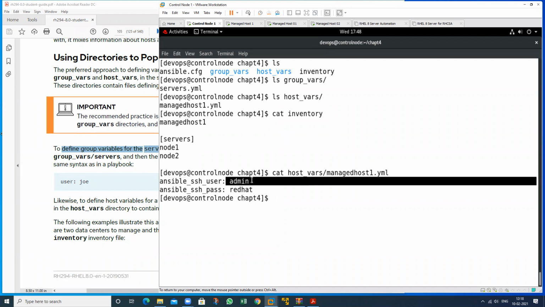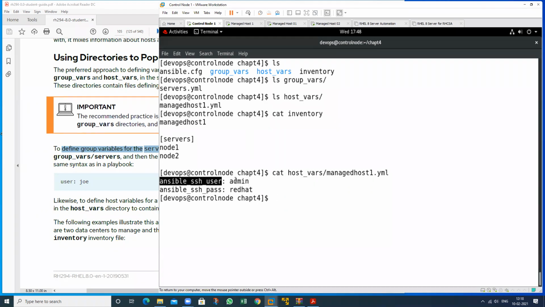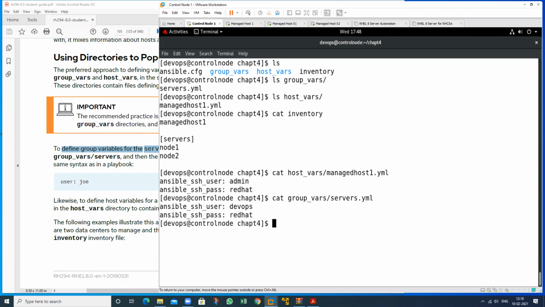This is my username. For this machine, take this username. For this machine, take the password. And for this group, use the DevOps user as a username and read it as a password. So we have defined the variable for the managed host, the individual host, and this is for the group.